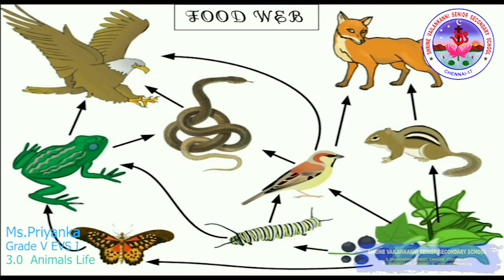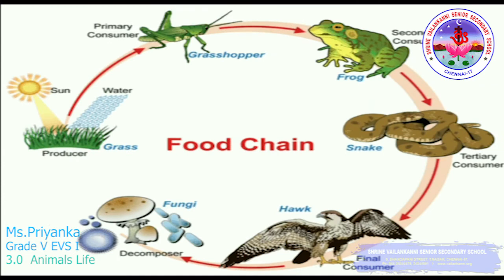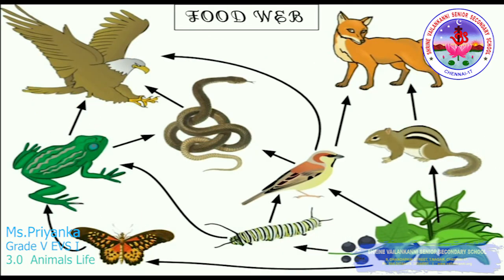So here we are going to discuss the food web. Many food chains together are called a food web. So see, here there is a small chain. The grasshoppers will be eating the grass, and the frog will be eating the grasshoppers. There is a single path. But in the food web there are so many paths.